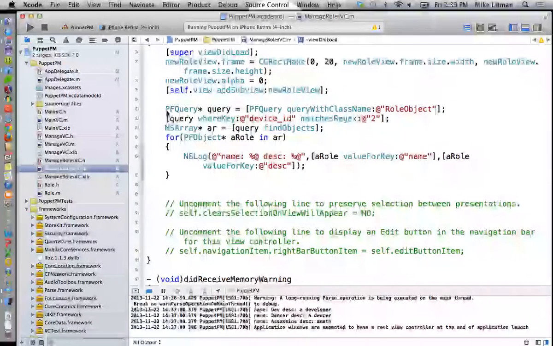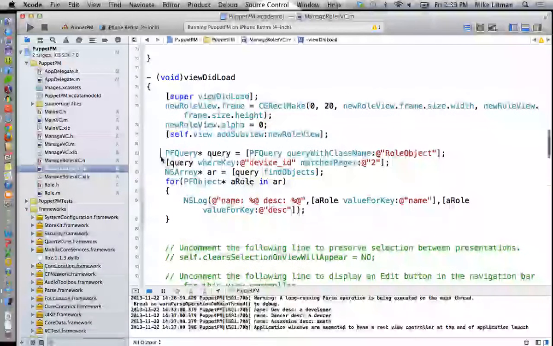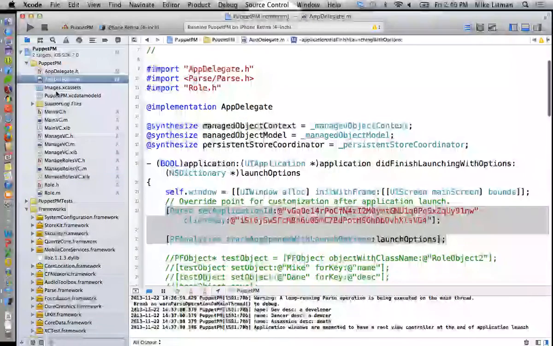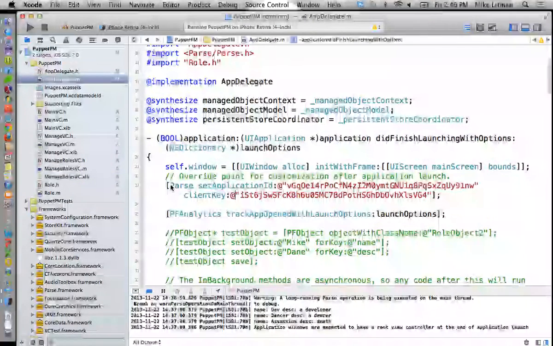All right, so inside of viewDidLoad, we'll go ahead and create our query on role object, constrain it on device ID as 2, read it in, and prove that we can access that same data here in viewDidLoad without having to first identify. You know, we've already identified ourselves. All right, and that happened inside the appdelegate.m, right here, the set application ID stuff.